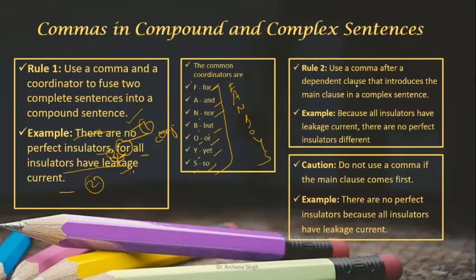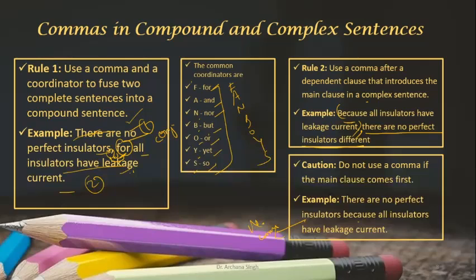Now let's study rule 2. Use a comma after a dependent clause that introduces the main clause in a complex sentence. This is your main sentence, and when you are using the dependent clause in the beginning, you have to put a comma. But you have to be very careful: if the dependent clause comes after the main clause, you don't have to put a comma.